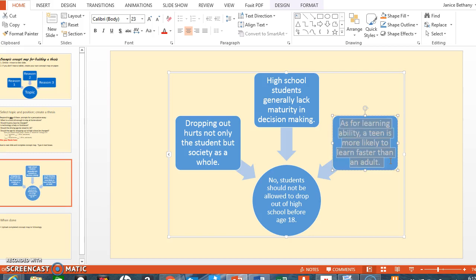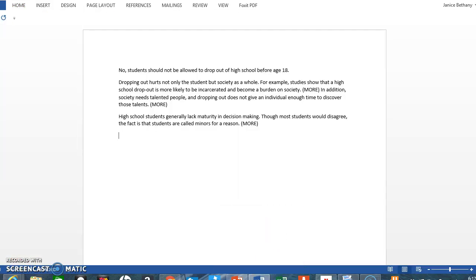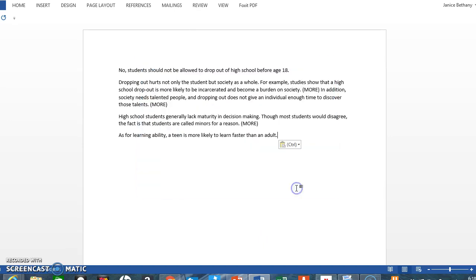Okay, let's move back and do our third reason. Same process. Again, I want two reasons, two examples under each topic sentence. So same process. Okay, a teen is more likely to learn faster than an adult. Yes, indeed, one's youth